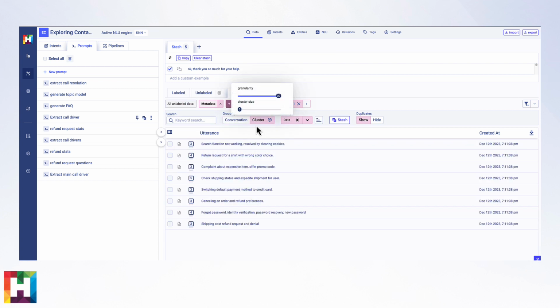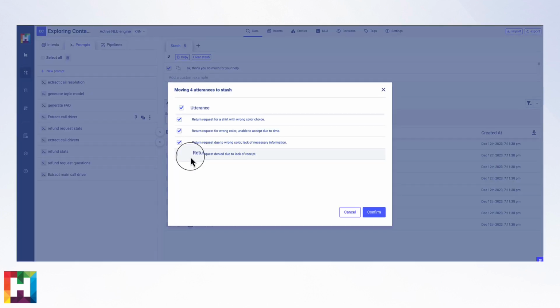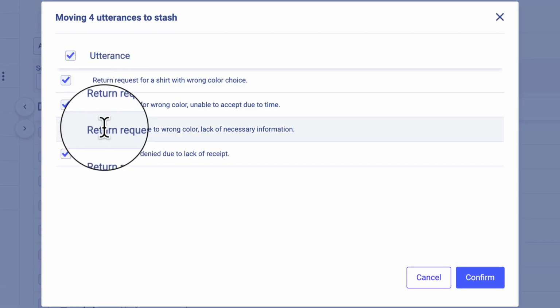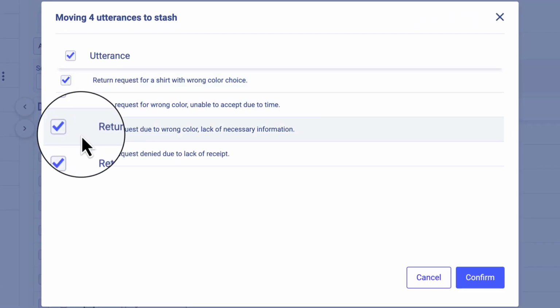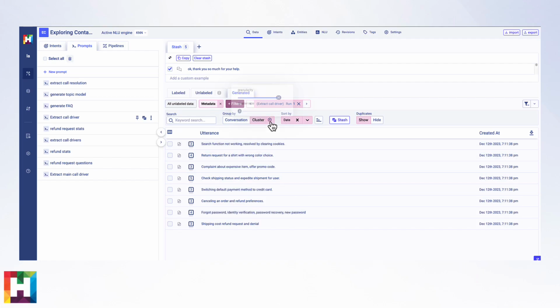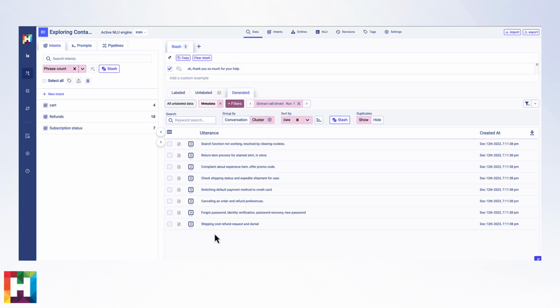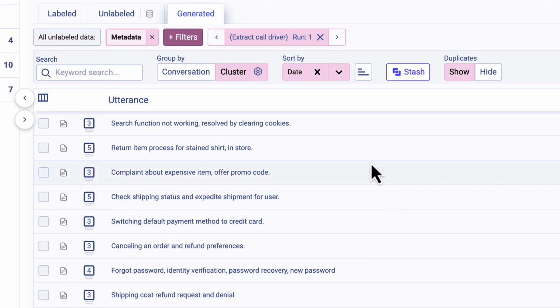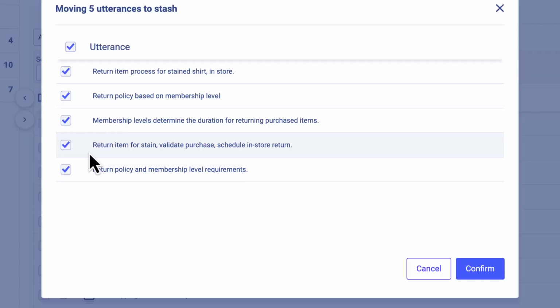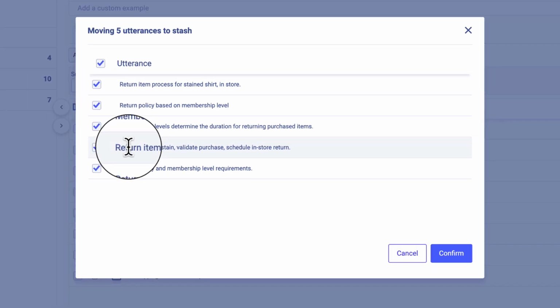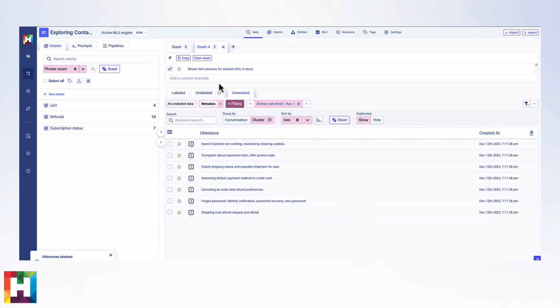Clicking on a cluster brings up the group, and you can curate this to make sure the model is grouping the right items together. You can also adjust the minimum cluster size and granularity to play with the size and precision of the groups. So quickly, we can see the aggregate call driver data on a much higher level. We can see the kinds of queries we'd want to be able to track and solve for, and we can start with a bigger group, make any adjustments we need to, and move those conversations to the stash to start